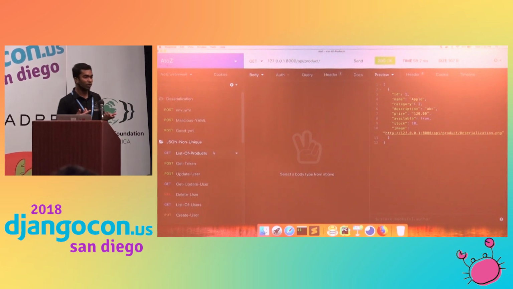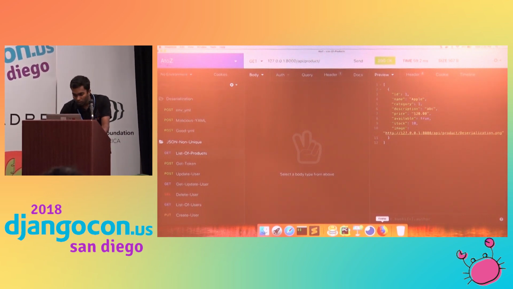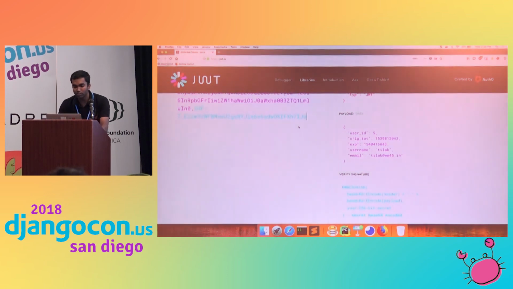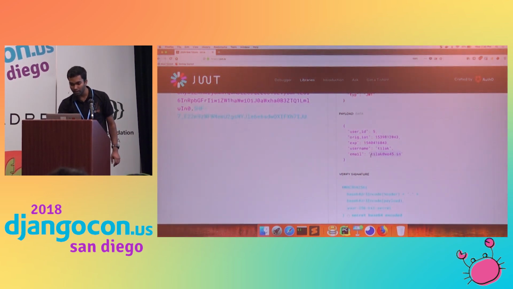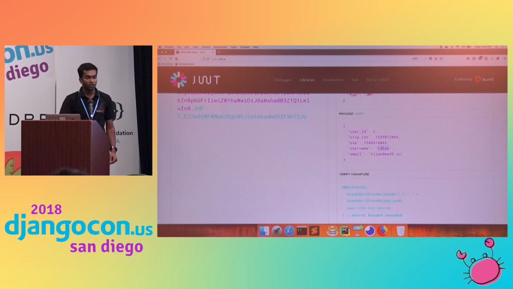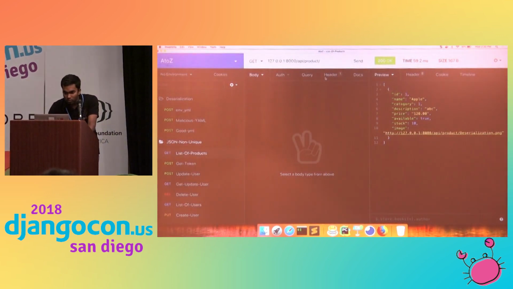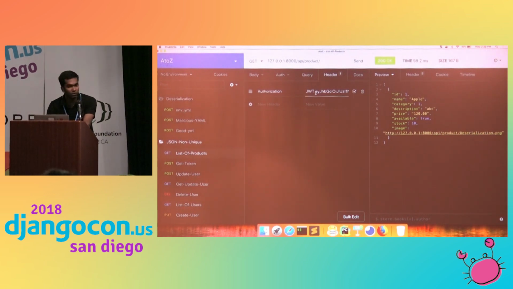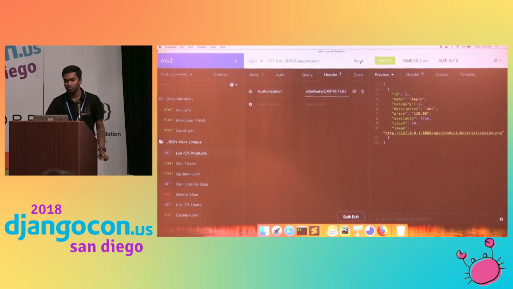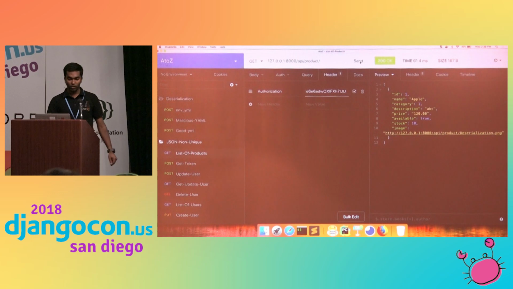So it should not allow, right? Because I'm using this token, which belongs to tilak.t, whose username is no longer Tilak. So let me try. Still it's accepting. If you didn't get it, I will show you again.